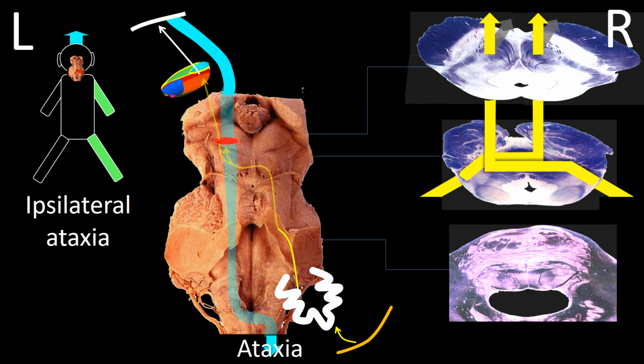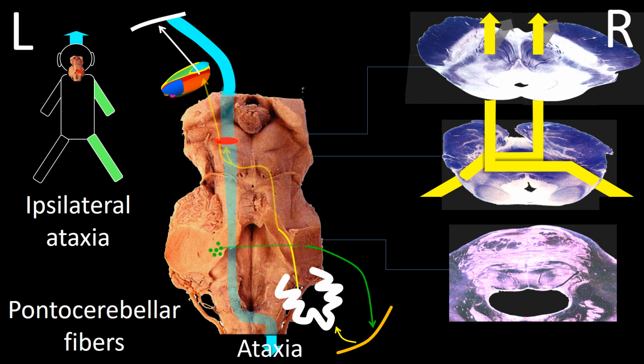I have now added a histological specimen of the pons. I will now add the pontocerebellar fibers first to the block specimen, those going from the left pons to the right cerebellum, and in the pontine histological specimen, those from both sides. I have now represented a lesion on the right side of the pontocerebellar fibers after the decussation, using the same reasoning we used to explain contralateral ataxia in Benedict syndrome. We can see why such a lesion, in the case of Marie-Foix, produces ipsilateral ataxia.